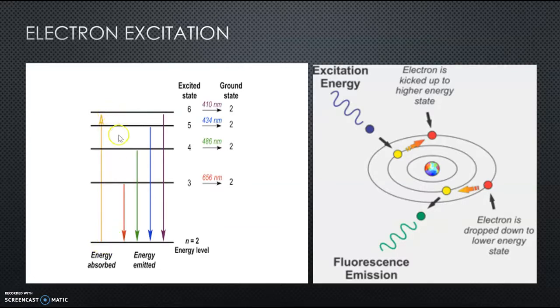Same thing with emission. Say we're on the energy level of 5 and we're dropping back down to the energy level of 2. The photon emitted has to equal the energy difference between state 5 and state 2. It cannot release an amount of energy that would drop the electron to the energy level of 1.5 because there's no orbital there. It has to be from 5 to 2, or 5 to 4, or 4 to 3. Because orbitals, energy levels, electrons are quantized. They can only exist at certain states.